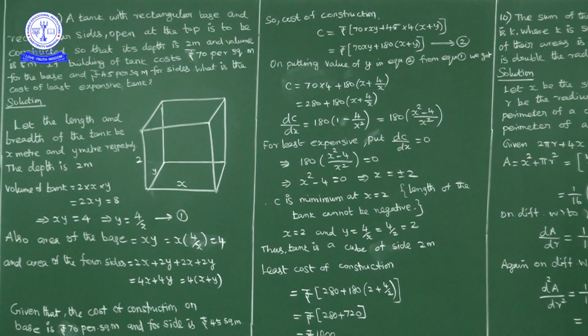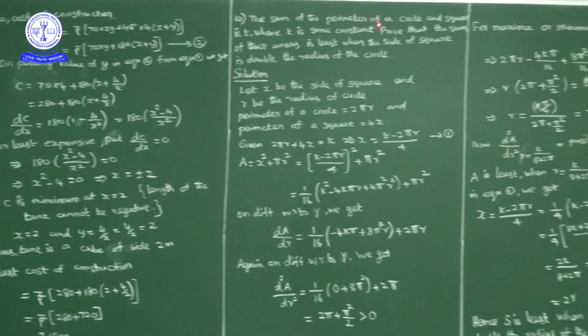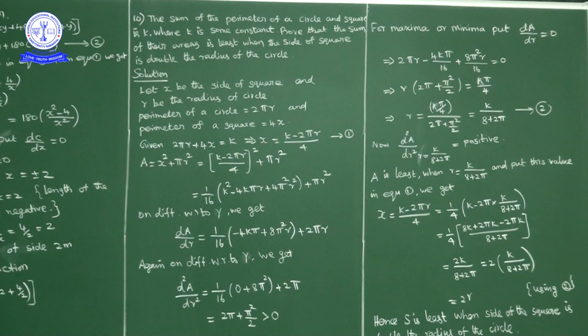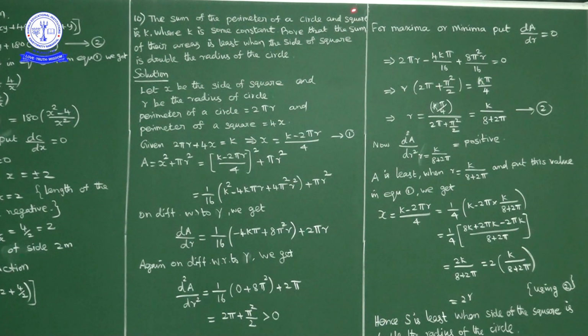Okay, next question, question number 10. The sum of perimeter of a circle and square is k, where k is some constant. Prove that the sum of their areas is least when side of the square is double the radius of circle.